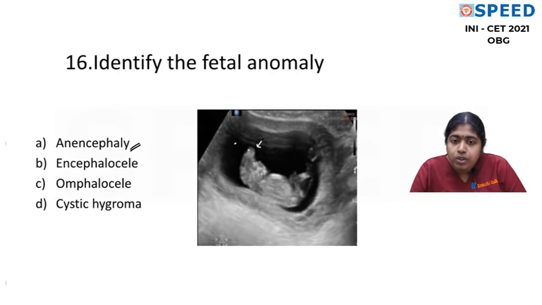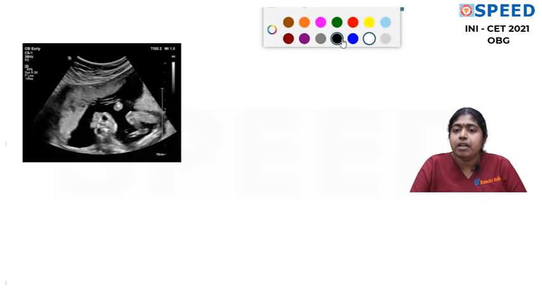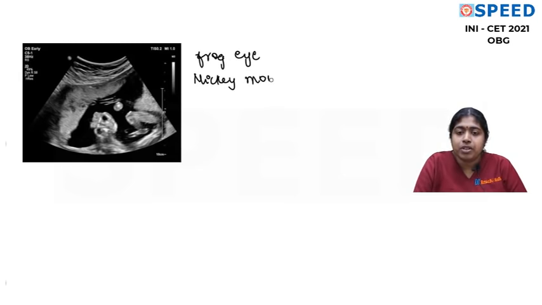If you're seeing the vault, it should be hyperechoic. See, like this line. You should be able to see the vault like this, which you are not seeing here. So this is definitely anencephaly. And the typical ultrasound description of anencephaly is this frog eye appearance or Mickey Mouse appearance, which is best illustrated with this picture. But if this picture was given, all of you would have written it easily; I hope this picture was not given, and the sagittal view of the fetus was shown.